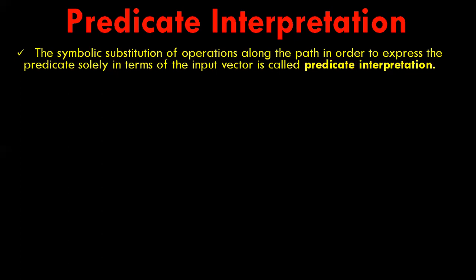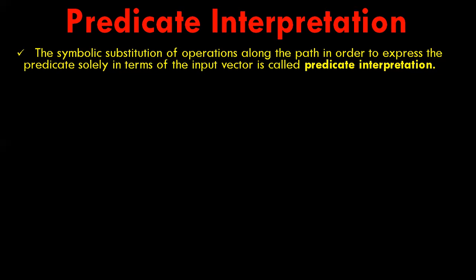For example, if x1 and x2 are considered as inputs, then the predicate might be x1 plus x2 greater than or equal to 7, which is based on the values of x1 and x2. So based on the values of x1 and x2, the direction taken through the decision is determined. Here the decision is based on the predicate, which is determined at input time and does not depend on the processing time.